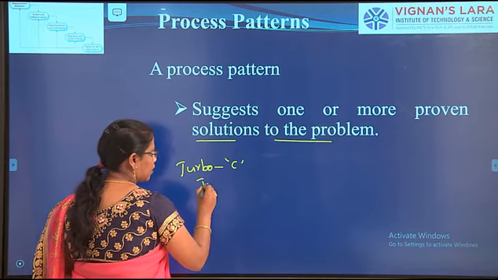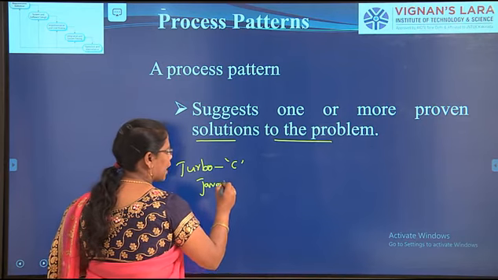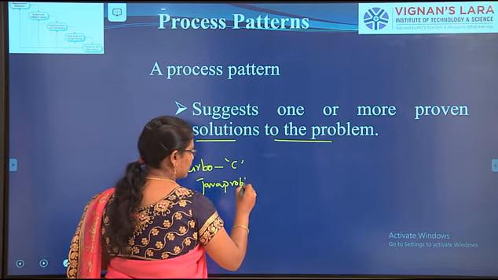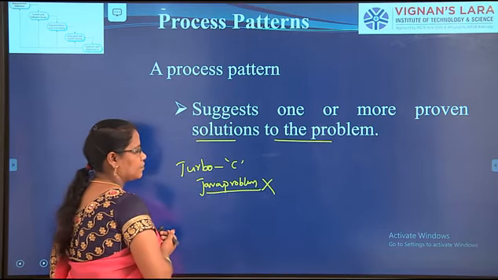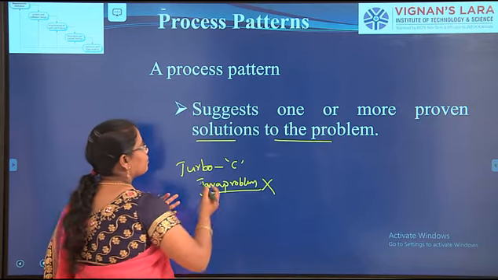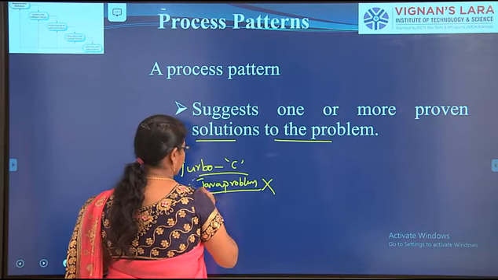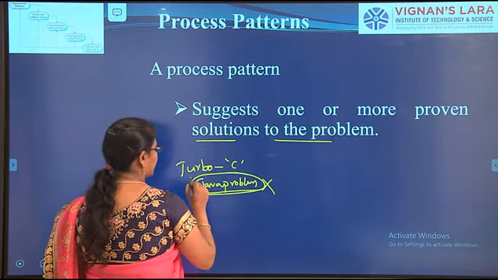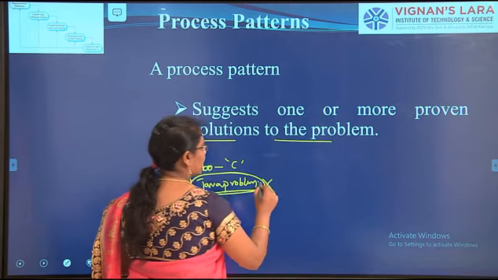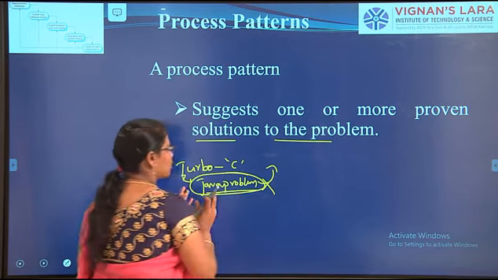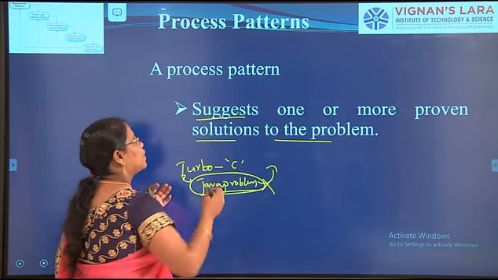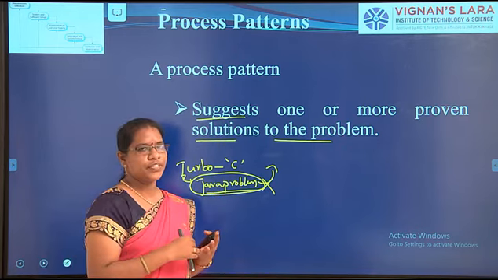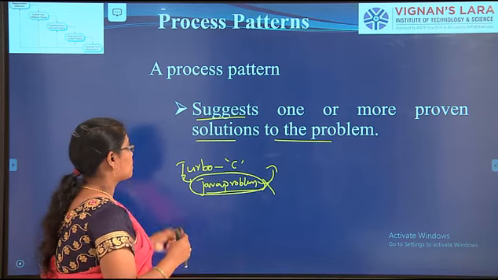So if you want to develop a Java program, you can't do it in Turbo C. So we don't go for the Java program in Turbo C. We have to go for another environment which is suitable for Java. Like that it will suggest solutions. So this is a process pattern.